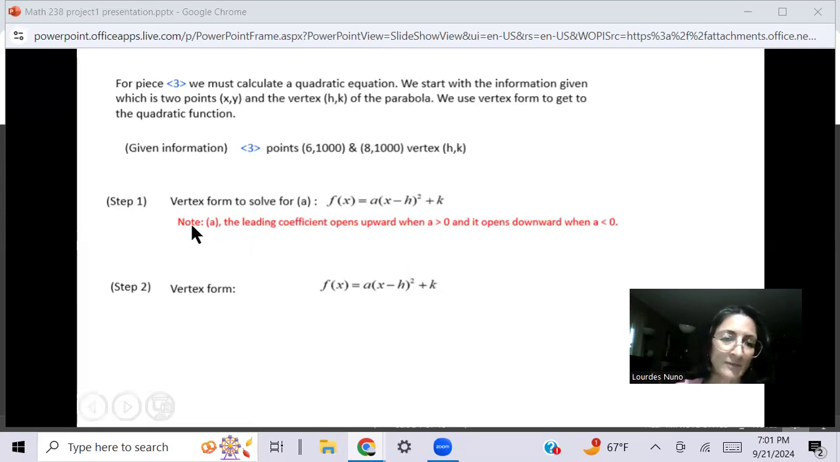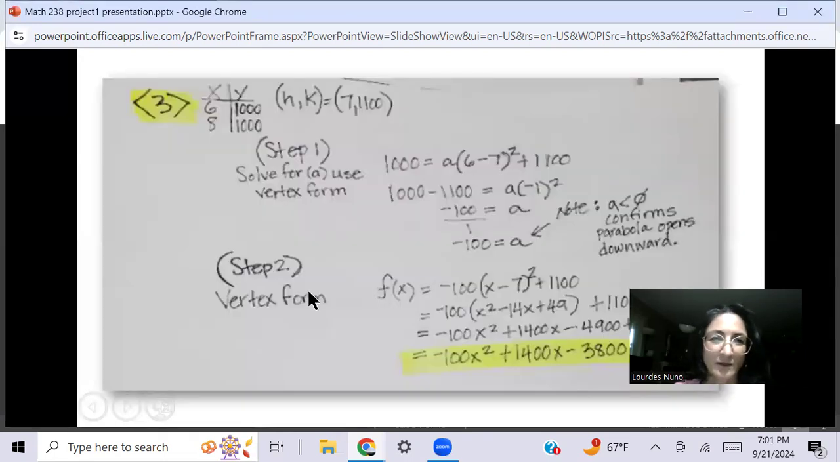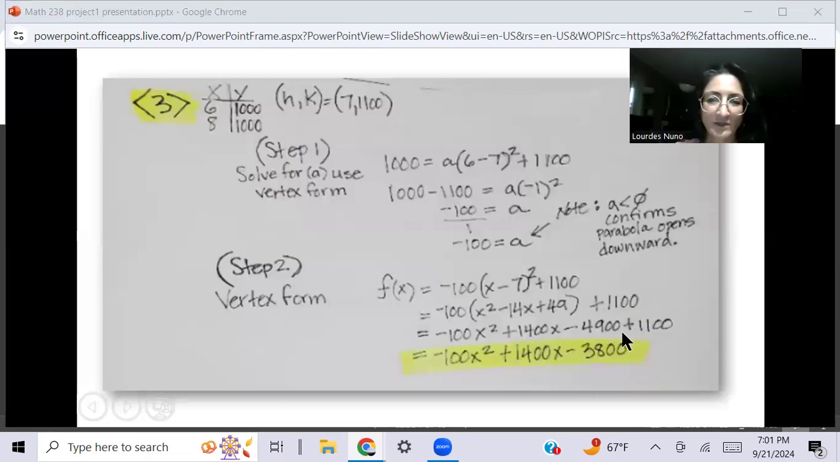So note here that a is the leading coefficient. The parabola opens upwards when a is greater than 0, and it opens downwards when a is less than 0. All right, let's go to the next screen. The next screen shows you how I came up with the quadratic equation. We have your x and y points here. We have (6, 1000), (8, 1000), and (h, k) is (7, 1100).